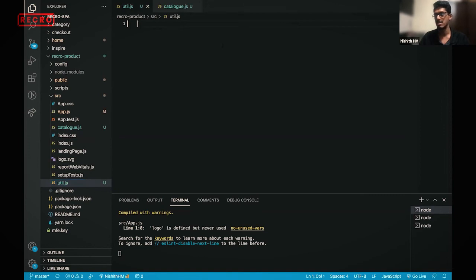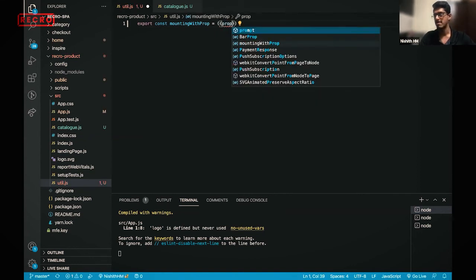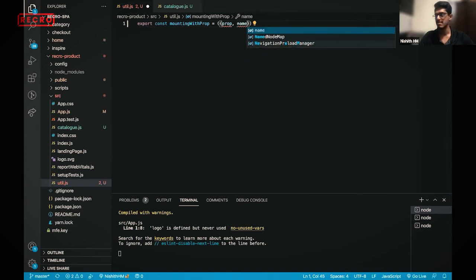Like what I'm trying to do is I'm naming it as export const mountWithProp. First of all, I'm trying to mount it with a prop value. So this is one common function. It is the same structure, nothing more. Like the first thing is it takes the prop, and the next thing is it takes the name and the route. Like for example, which route you need to actually display.